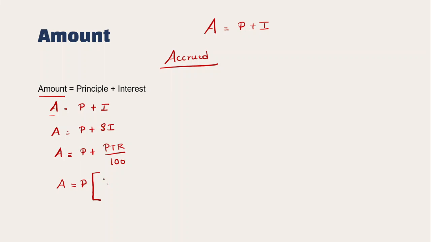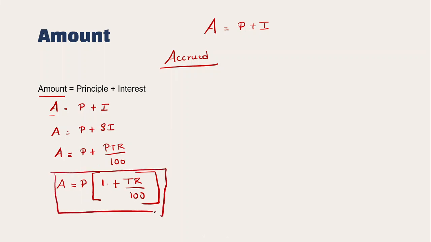P into plus 1 gives you plus P. P into plus TR by 100 gives you plus PTR by 100. So what is the amount formula in case of simple interest? It is P of 1 plus TR upon 100. Clear?